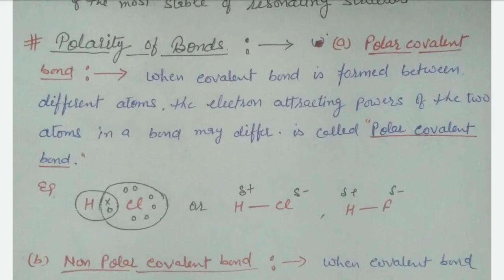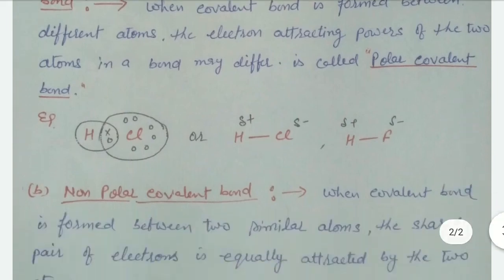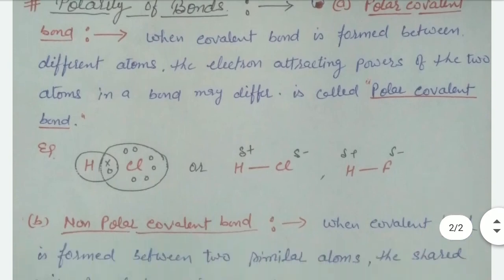In HCl, chlorine is more electronegative than hydrogen. Therefore, chlorine has a partially negative charge and hydrogen has a partially positive charge. Also in HF, fluorine is the most electronegative element in the periodic table. Therefore, fluorine has a partially negative charge while hydrogen has a partially positive charge. So these are called polar covalent.